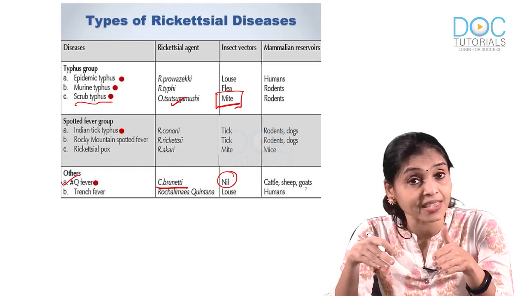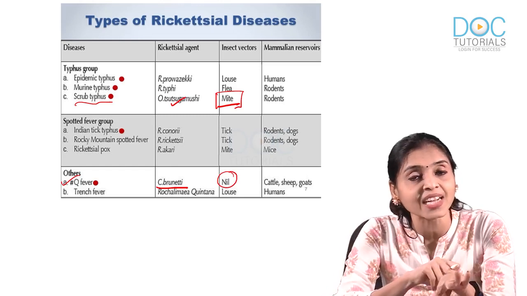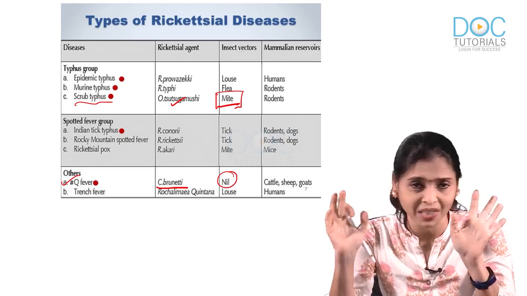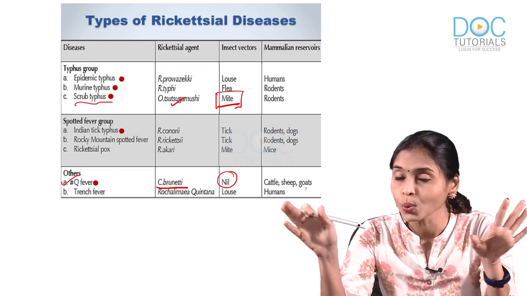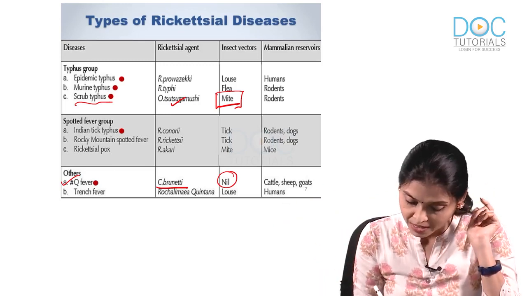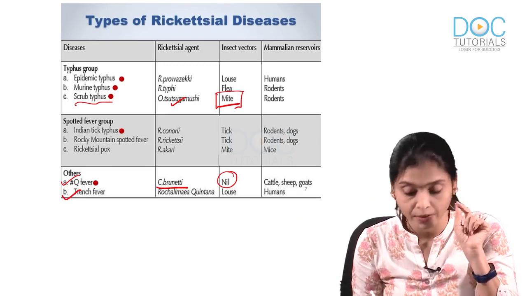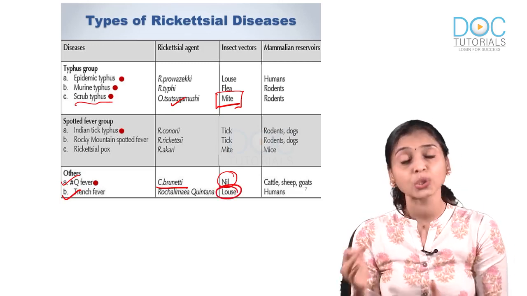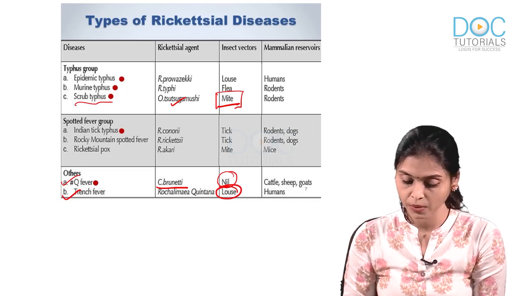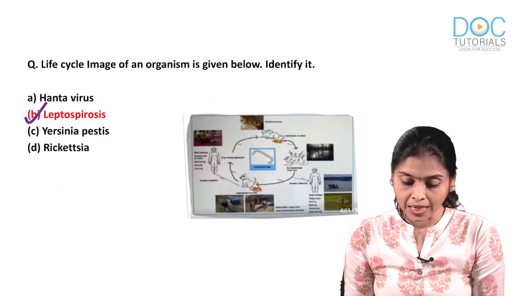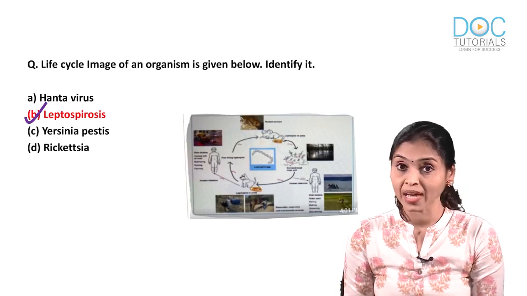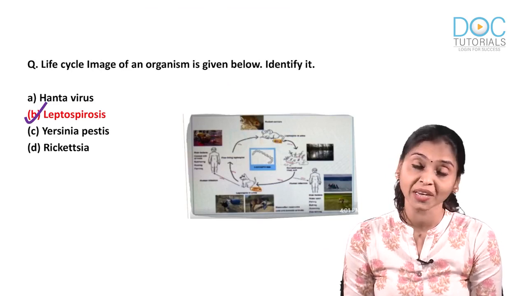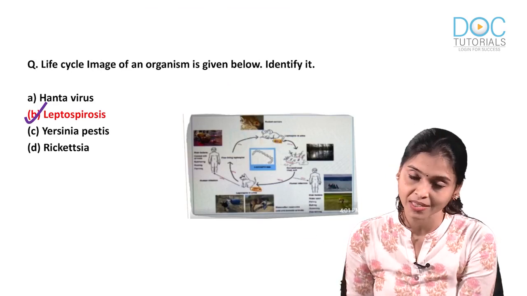There is one more MCQ from Q fever. This is the only rickettsial fever where skin lesions are absent. In all others, you get some sort of skin lesion somewhere, some rash or something. Whereas in this, no skin lesion. Next MCQ is regarding trench fever, which is the vector involved. It is louse. So, these are the MCQs that usually come from rickettsial diseases. So, here the answer is leptospirosis. That brings us to the end of the MCQ discussion from INI CET 2020 questions from community medicine.